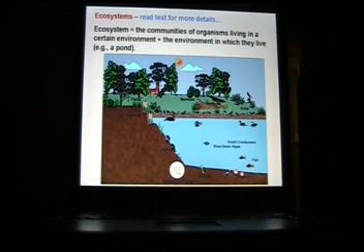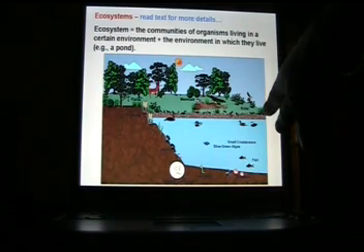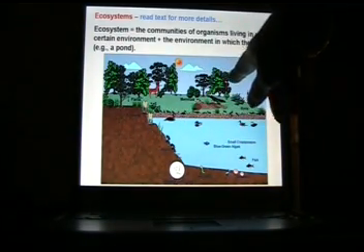A reminder, the ecosystems are the communities of organisms living in the environment plus that environment in which they live. That's a good tricky question on the test, the difference between an ecosystem and just the biotic parts of it. So it's just a blow up of that ecosystem within the pond. There's interactions between each of the different earth systems that are present, the atmosphere, hydrosphere, lithosphere, and biosphere.